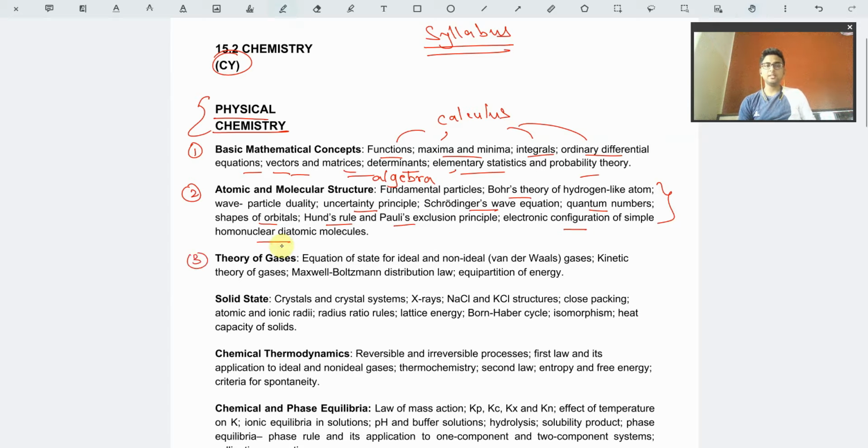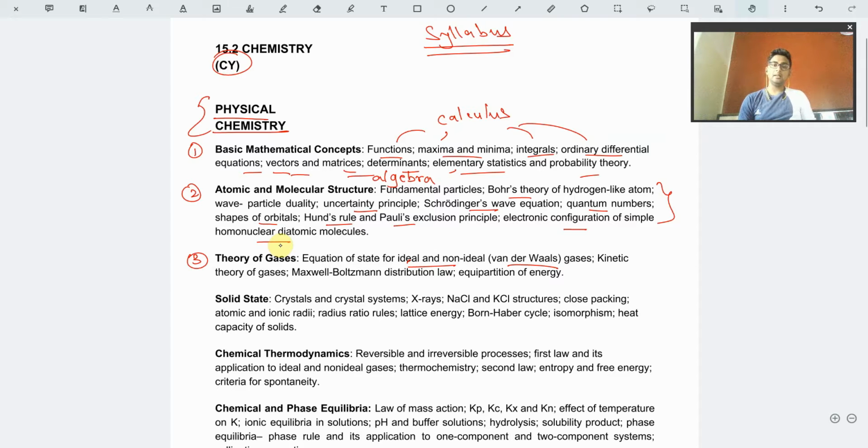The third topic is the theory of gases. This is a very interesting topic because it is divided into two parts. Firstly, we have to study ideal and non-ideal gases. The only non-ideal gas in the syllabus is van der Waals gases. We have many other equations of state, like Dieterici's equation and other such things, but those are not in our syllabus. The only non-ideal gas and the related discussion will be under van der Waals gases, and you need to study this only.